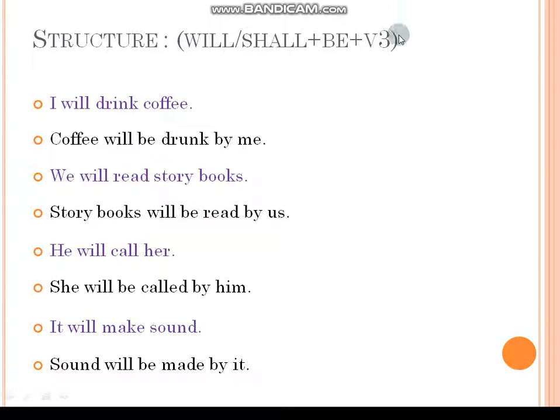Will be, after that V3 form. Drink becomes drink, drank, drunk. V3 form becomes drunk. That's why coffee will be drunk by me.